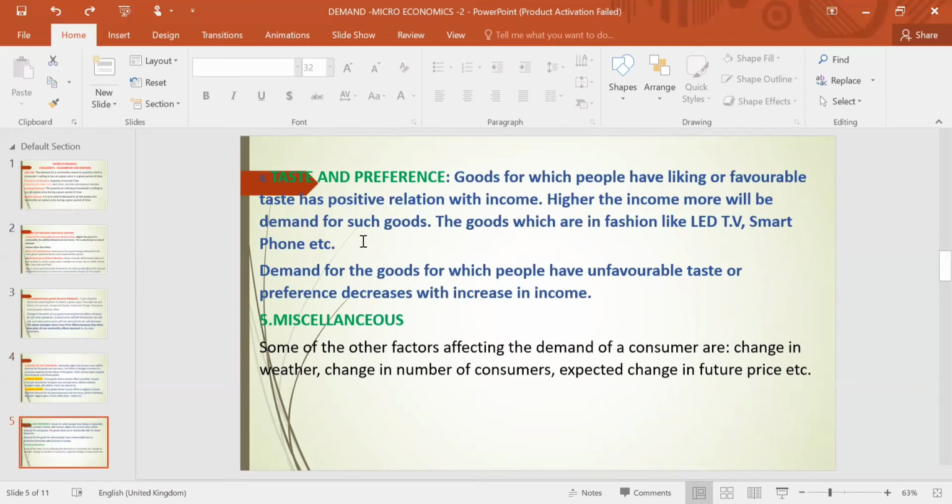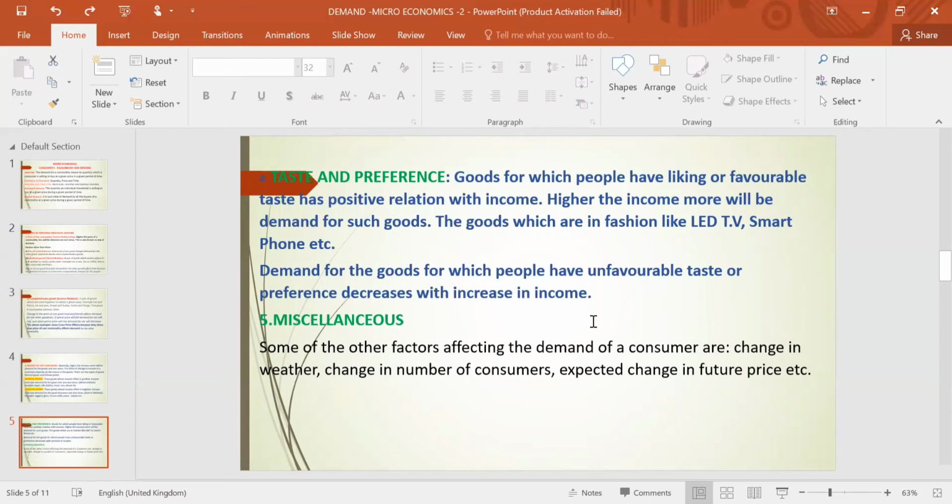Next comes taste and preference. Taste and preference also affect the demand for a commodity. If people have liking for a particular commodity, or there is favorable taste, then they will demand the commodity. Means that with the increase in income or without increase of income, also people will demand those commodities for which they have preference, like LED TV, color TV, smartphone.